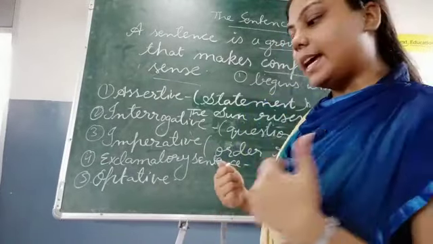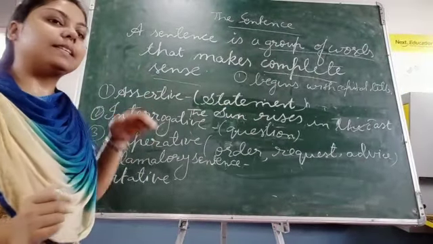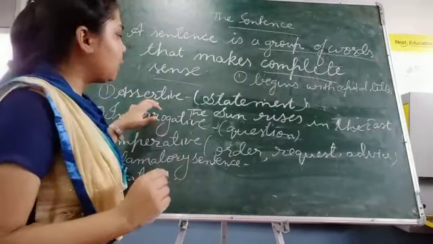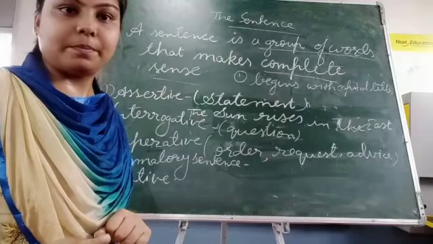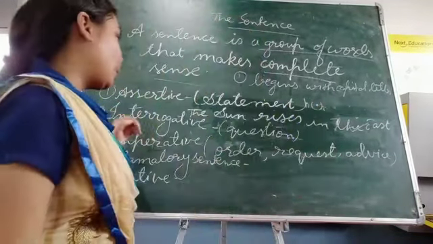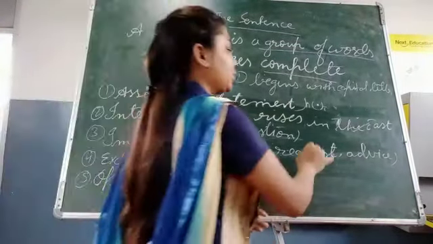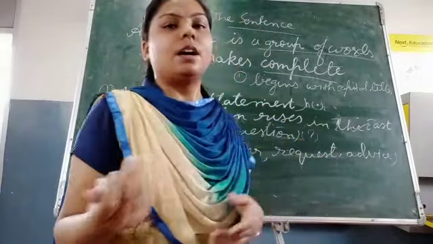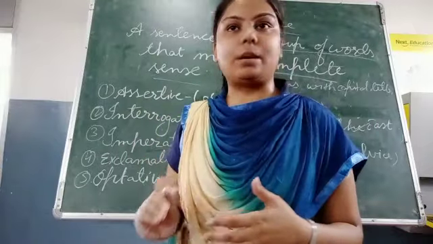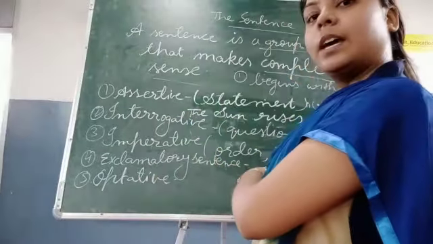Now, there is one thing with each of these sentences. Whenever you find any assertive sentence, it will always end with a full stop. Now, whenever you get any interrogative sentence, it will always end with a question mark. This is a very common thing. Usually, you know that whenever we write a question, we end it with a question mark.